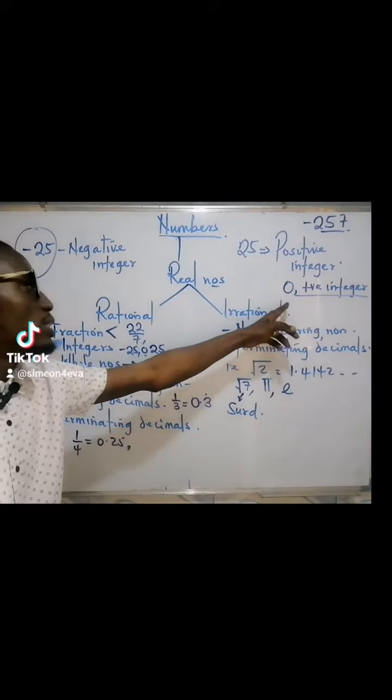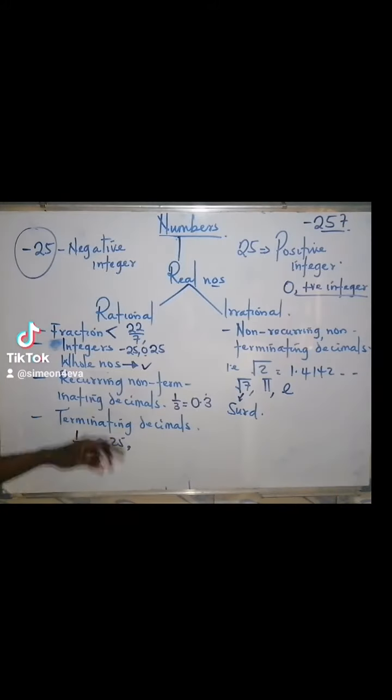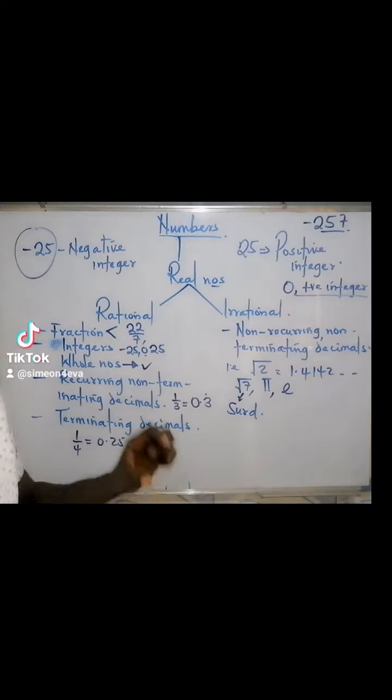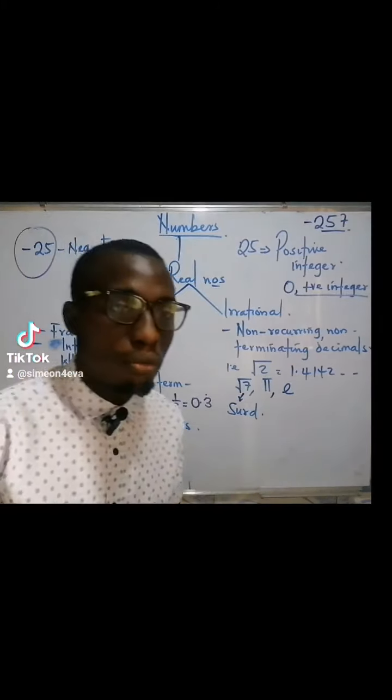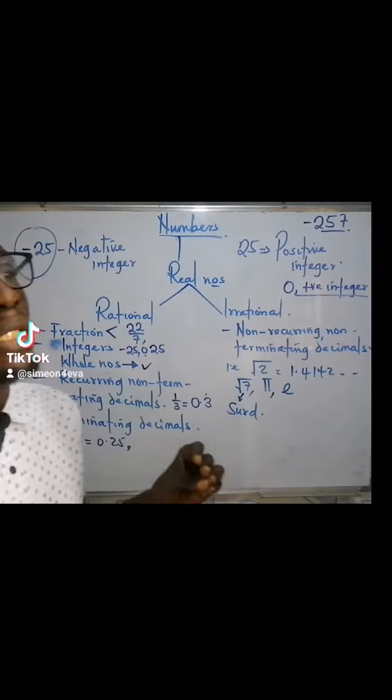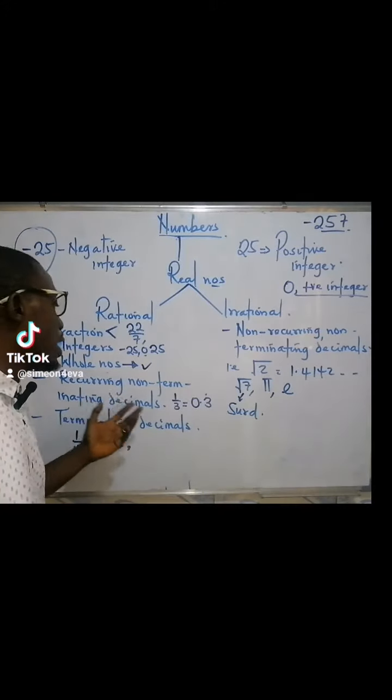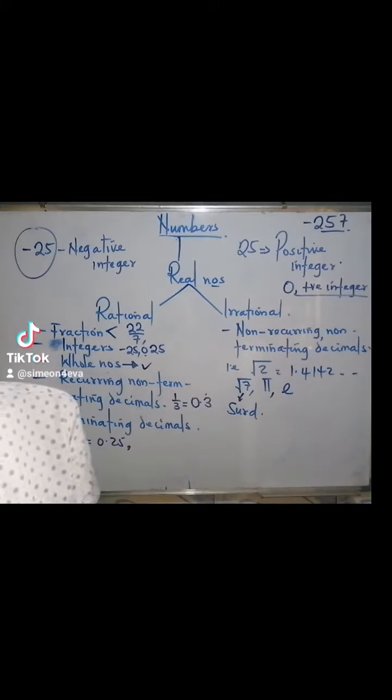0 plus a positive integer gives you what? A whole number. While the recurring non-terminating decimal, you know what that means, and the terminating decimal. So, in summary, rational numbers, when you take their square root, you have a perfect whole number, right? Or there are times you have a perfect fraction.